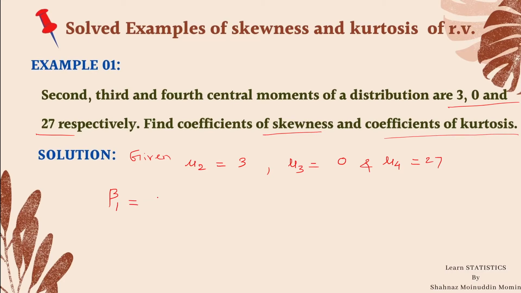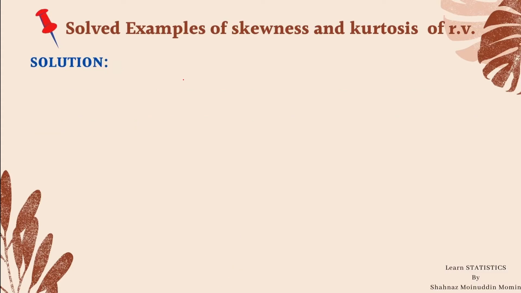Beta 1 is equal to mu3 square divided by mu2 cube. Substitute the values of mu3 and mu2. We know that mu3 is 0, so it is 0 square divided by mu2 which is 3 cube. So it is equal to 0 upon 9, and that is equal to 0. Therefore, beta 1 is equal to 0.